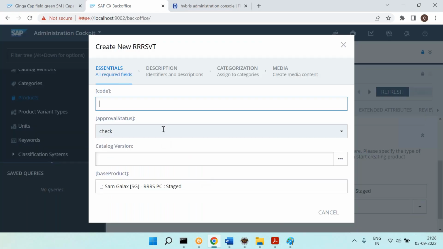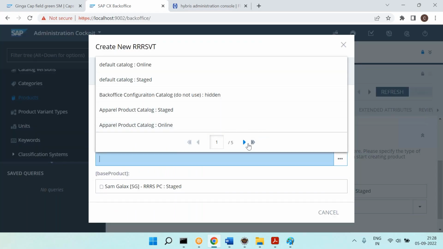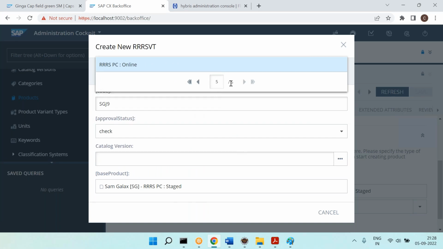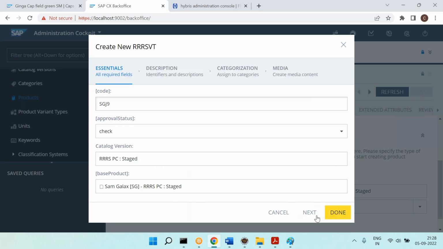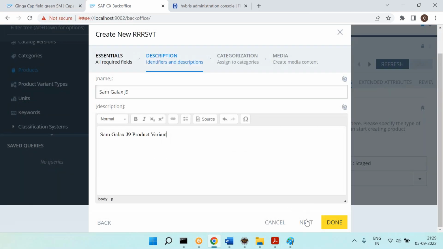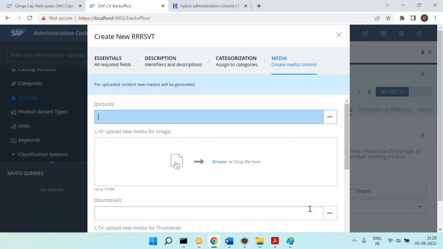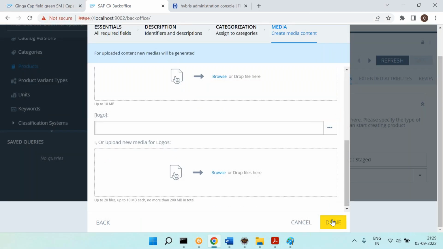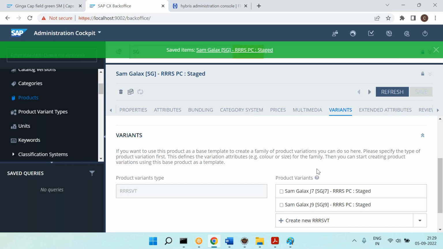So you can go here, click on the plus symbol. Go to the staged version and map it. Click on next. Then Samsung Galaxy J9, Samsung Galaxy J9 product variant. Like this you can give it, click on next and say done. Like this we created two variants. That's it here.